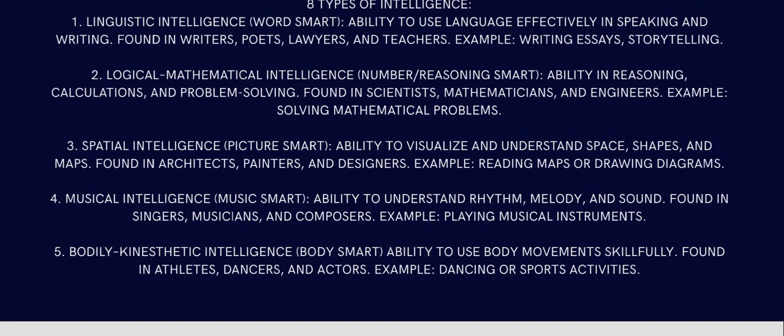Then comes musical intelligence, the ability to understand rhythm, melody and sound, found in singers, musicians and composers. Example: playing music. Some people are good at playing harmonium, some at piano, or guitar also. They understand music, the tune, the rhythm. Like we mentioned earlier, A.R. Rahman is a music genius, or Anirudh, who is recently doing great. He's like a prodigy. Yes, he's sort of a genius. So what he has is musical intelligence.